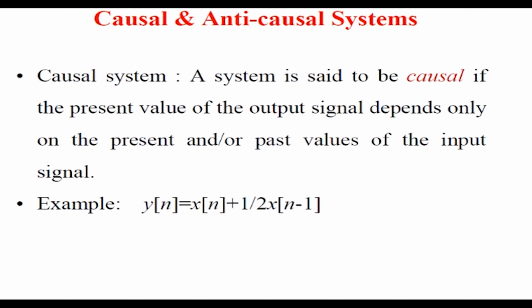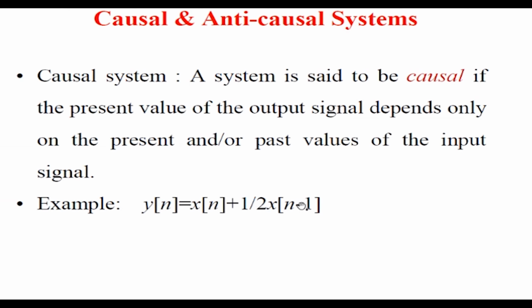Once again, the present value of the output, y of n, depends only on the present or past values of the input signal, where x of n is my current input signal. So my output signal is a function of the current input signal x of n plus the previous values n minus 1, n minus 2, n minus 3. We call these past values. So this kind of system is called a causal system.